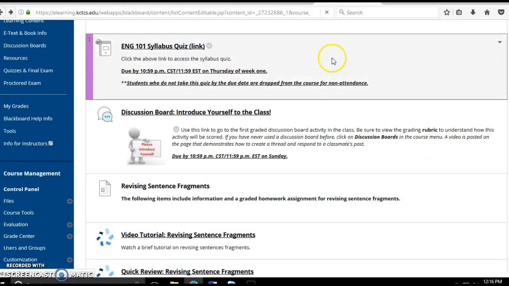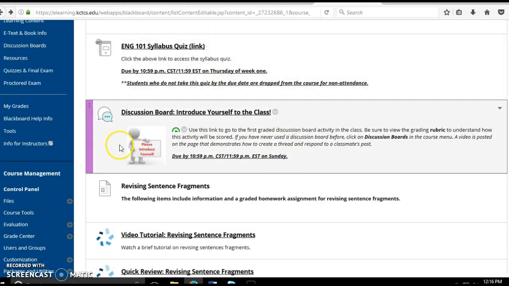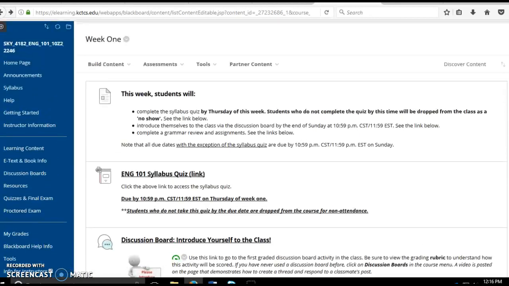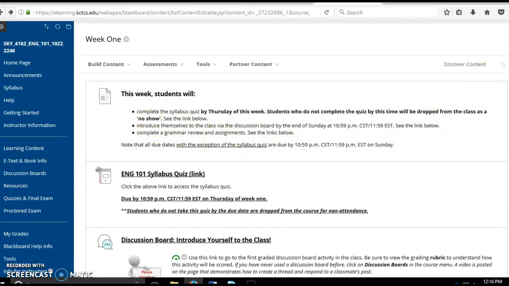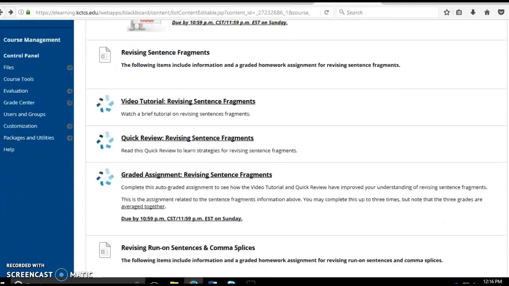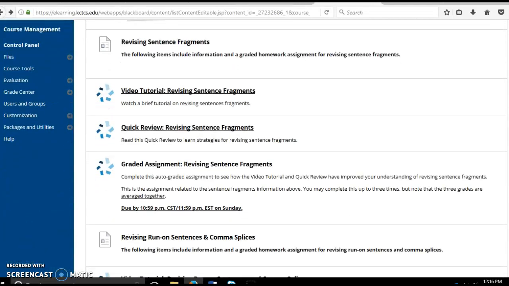And what you'll see next is the discussion board. If you go up here, it says complete a grammar review and assignments. Now, I only chose the most common ones for this. You are college level, and we're not going to dwell on this. Your first official writing assignment will be next week, and it'll be fairly long, so you'll want to look at the beginning of the week and make sure that you know what's due.